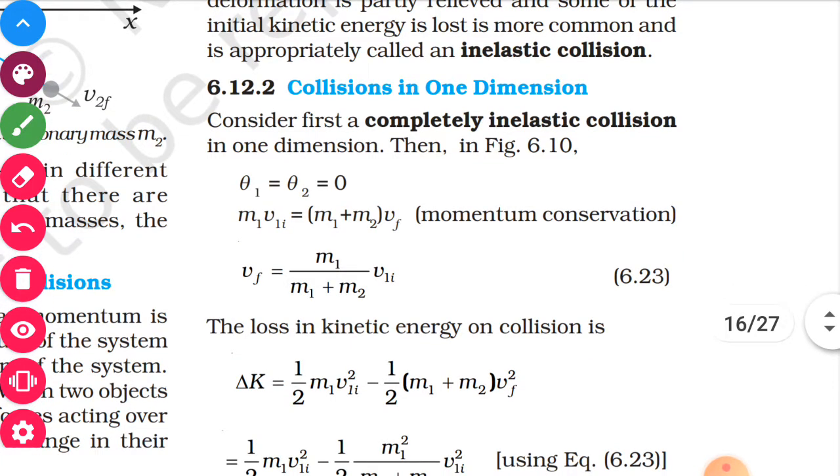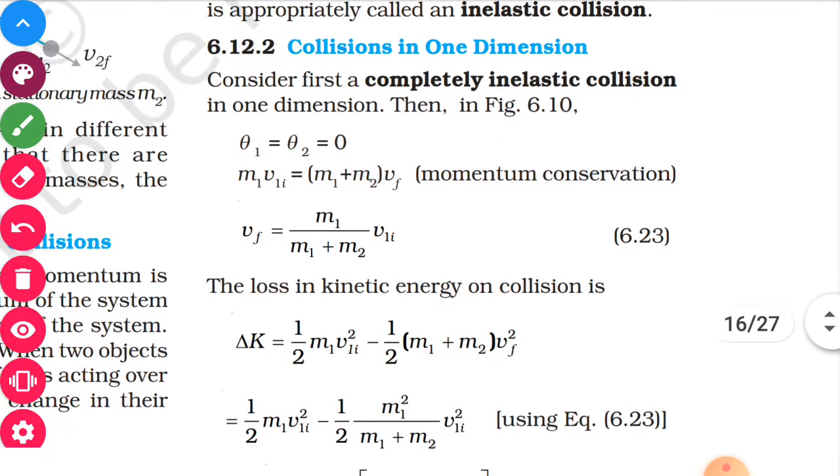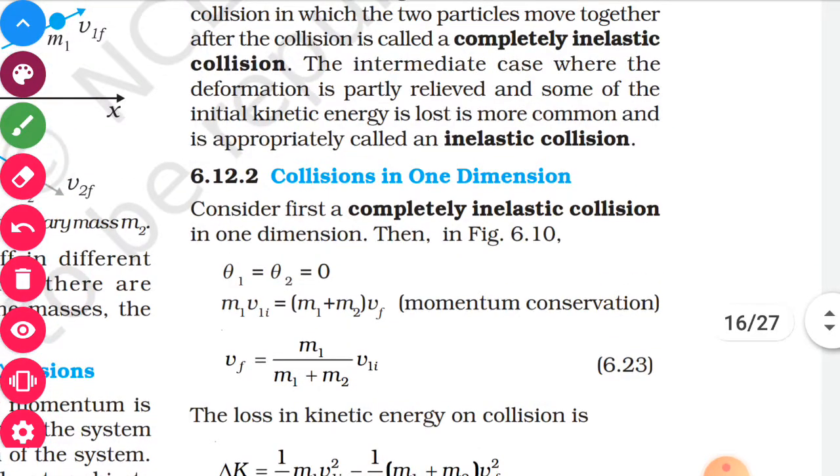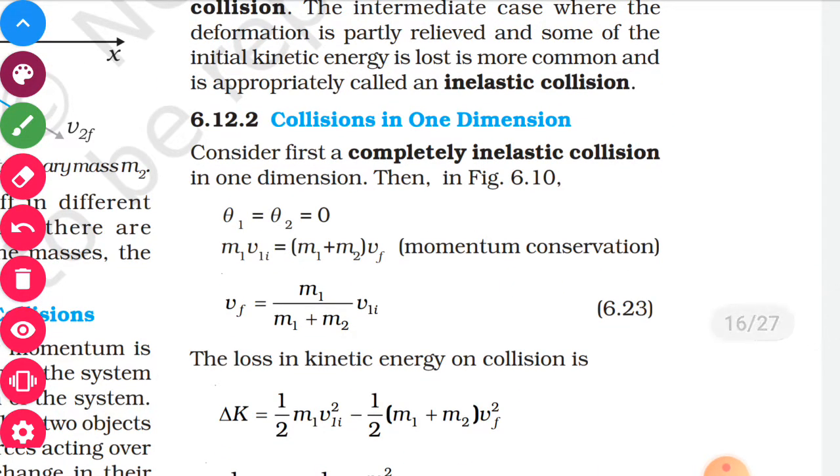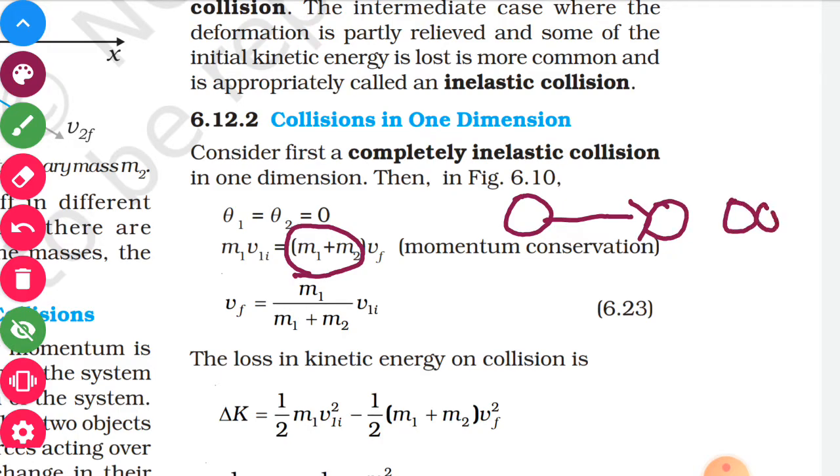So theta 1 is equal to theta 2 is equal to 0. So we can say initial momentum is m1 v1i, and both are together moving. Completely inelastic means what? Both the objects are moving together after collision. So m1 plus m2 will be the mass after collision. One object is moving, here is the second object, after collision both are moving together. So the total mass of both the objects will be m1 plus m2 after collision.